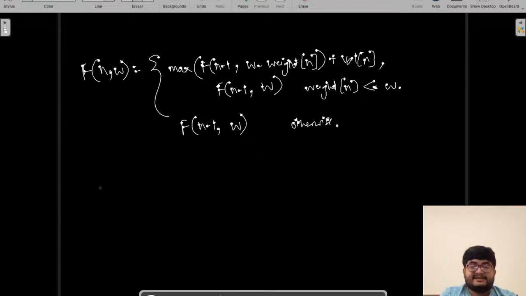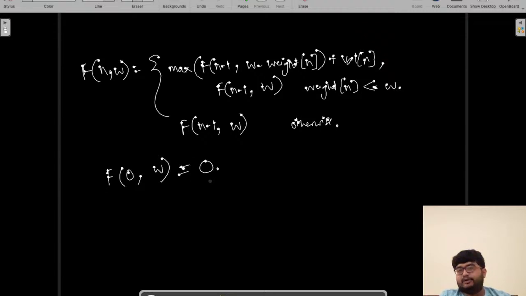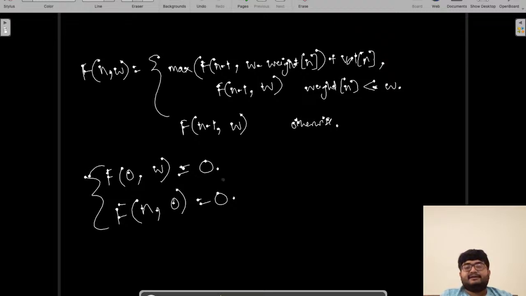Let's talk about the base case. In the base case f(0, w), we are left with 0 items and we can still carry a weight of w. In that case, the maximum value we can carry is 0 because we don't have any item left. Similarly, if we have n items remaining but we cannot carry any more weight, 0 weight, then also we cannot choose any item, so it will be 0. So these are the base cases, and this is the entire recurrence. So let's try to write the code for this now. Let me know if you have any doubts.